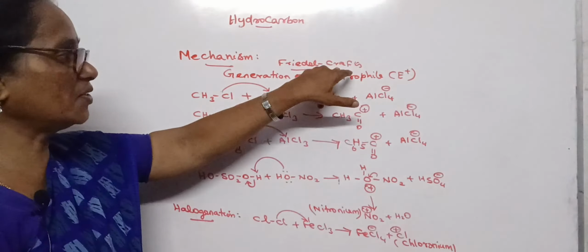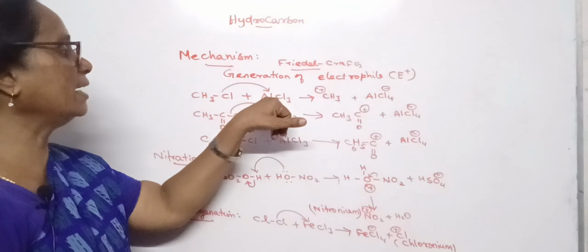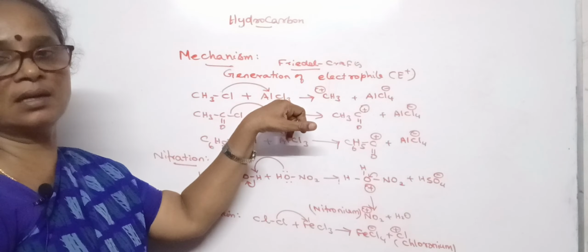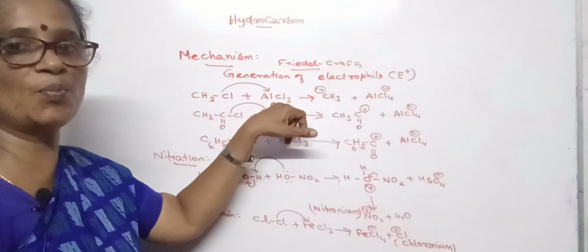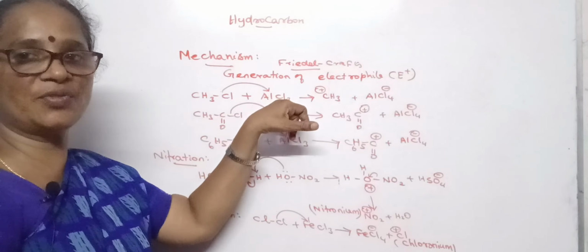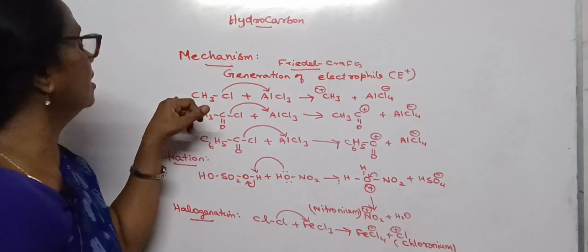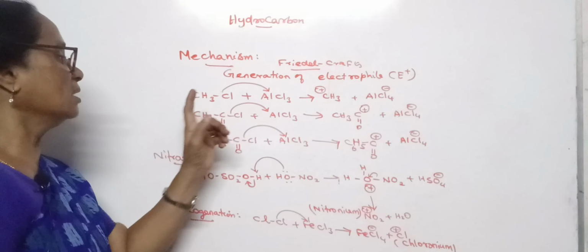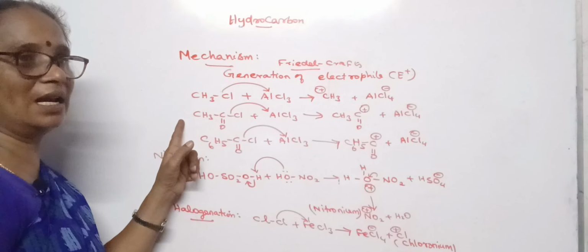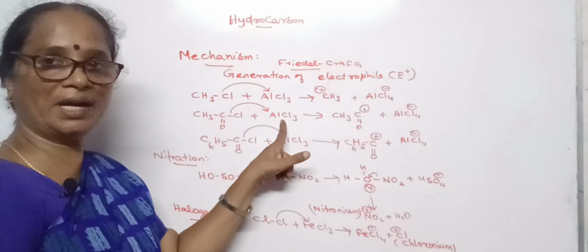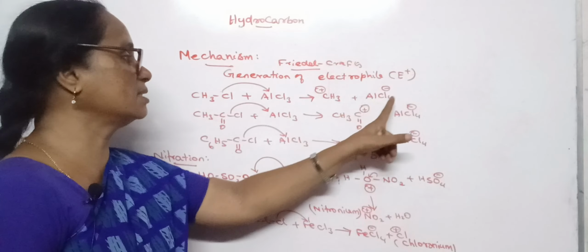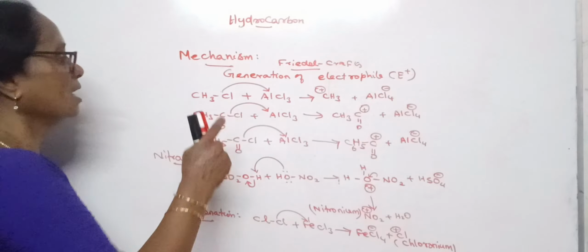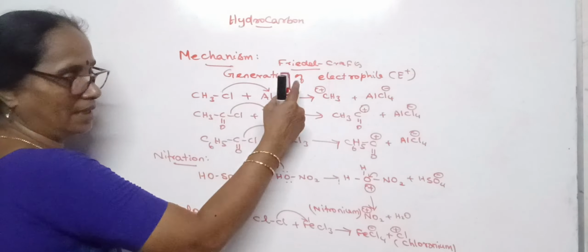See, in Friedel-Crafts reaction, we are taking anhydrous aluminium chloride as a catalyst. This is a Lewis acid, that means an electron deficient compound. It is seeking a pair of electrons. So when it is in the reaction with methyl chloride or acid chloride or benzyl chloride, the chlorine of the alkyl or acyl halide can easily be attracted by the Lewis acid and hence that makes the compound AlCl4 minus. As the result of this, the carbon halogen bond gets broken.